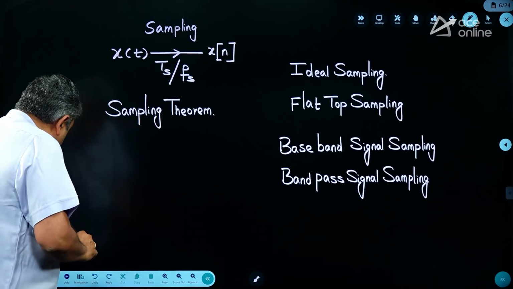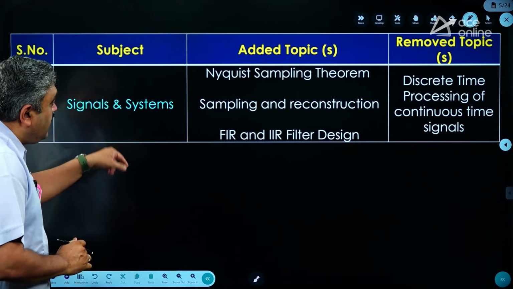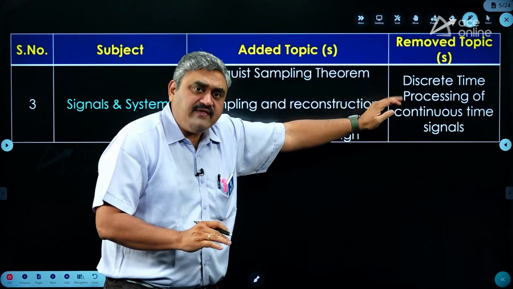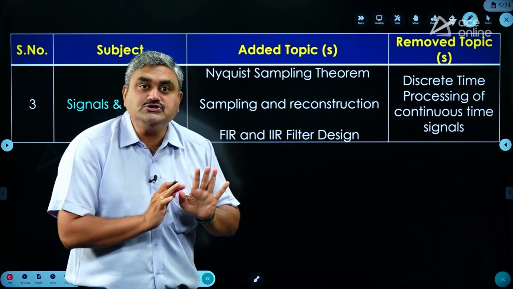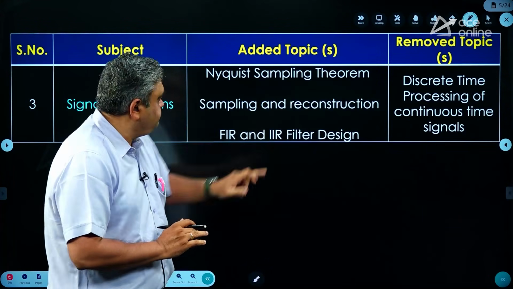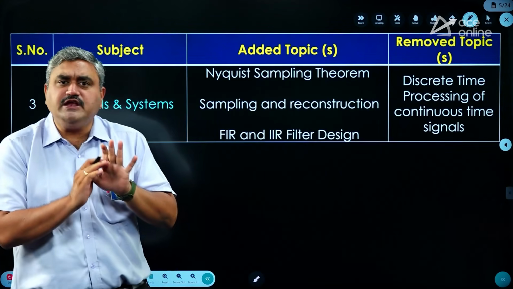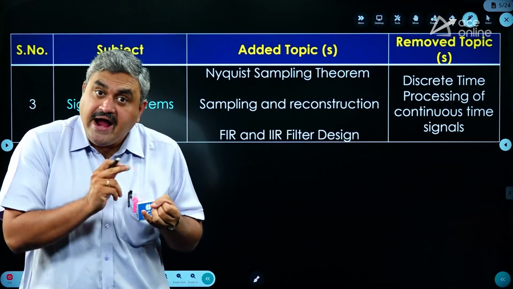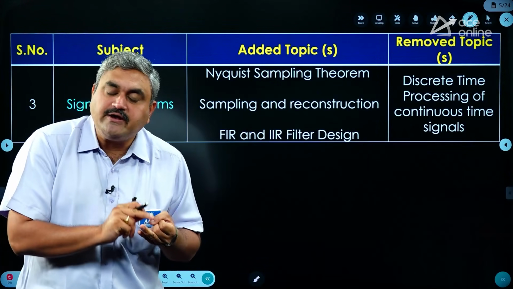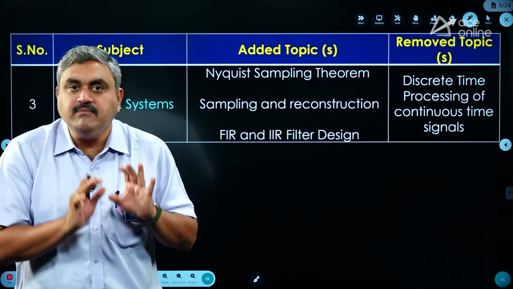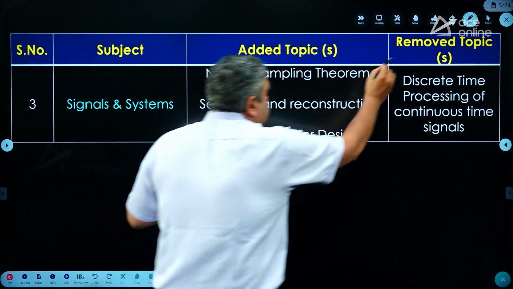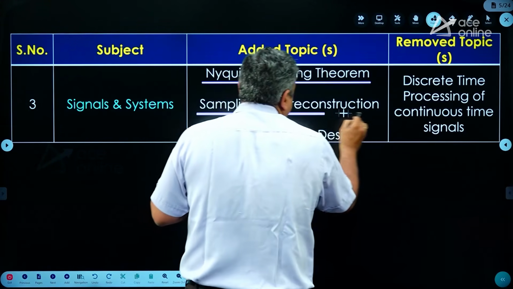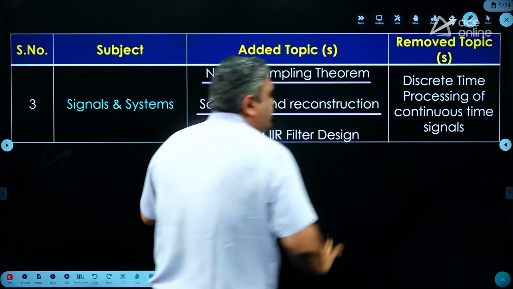Okay, so these are the things that he is now clearly specifying here. Whatever word he has removed here has exactly the same meaning as what is added here, no change. Nyquist sampling theorem, sampling and reconstruction. That means it includes sampling of baseband signals, sampling of bandpass signals, ideal sampling of signals as well as flat top sampling of signals using the sampling theorem inherently. That means these topics are the same. There is nothing new in these two topics. I hope my points are very clear here.